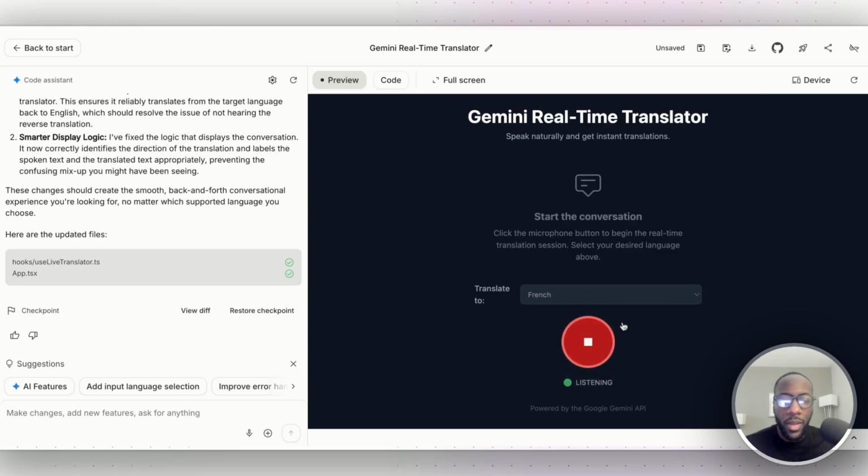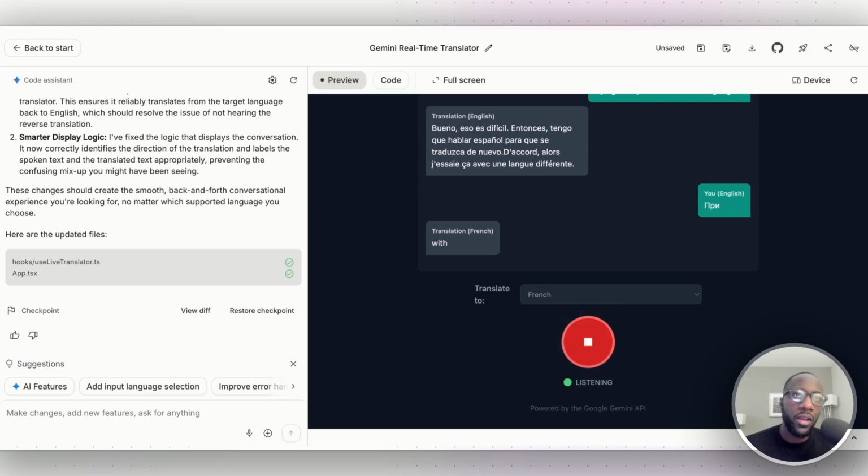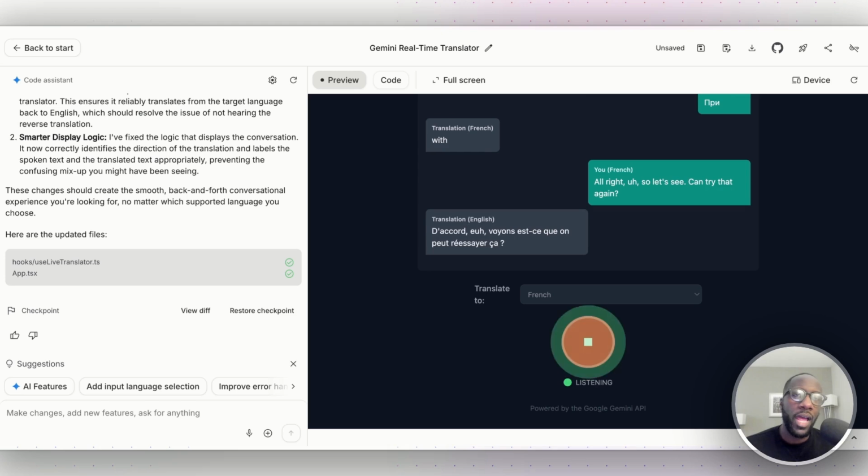All right, so I'm trying this out with a different language. D'accord, alors j'essaie ça avec. All right, so let's see. Can try that again? D'accord, voyons, est-ce qu'on pourrait essayer ça? Je m'appelle Aki. Très bien. My name is Aki. Very well.